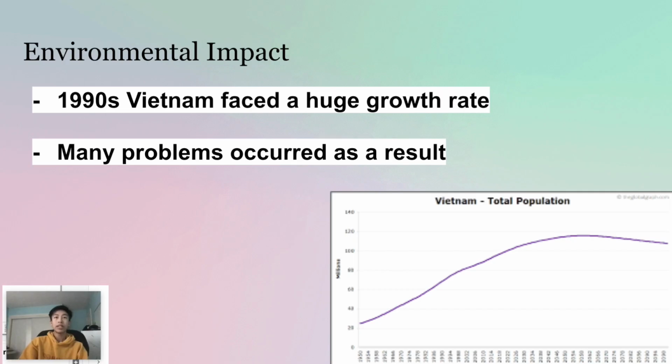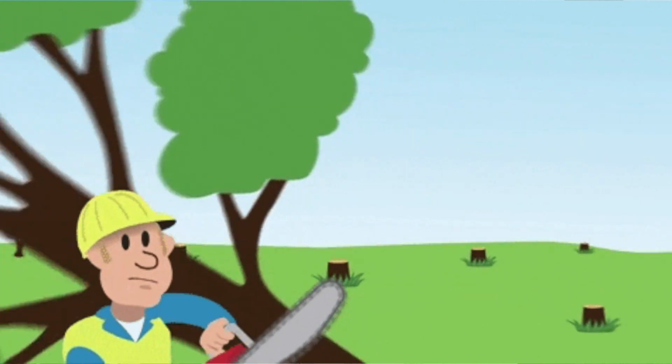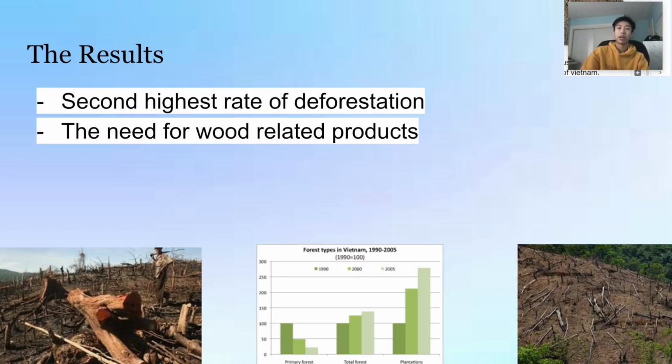In the 1990s, the growth in Vietnam's population impacted the environment because the government was not ready to deal with the problems that came with it, causing a huge strain on the environment. This caused many problems, such as Vietnam having the second highest rate of deforestation in the world, which was caused by the population rising and the demand for wood-related products. This caused a huge shortage, which led to the deforestation of Vietnam.